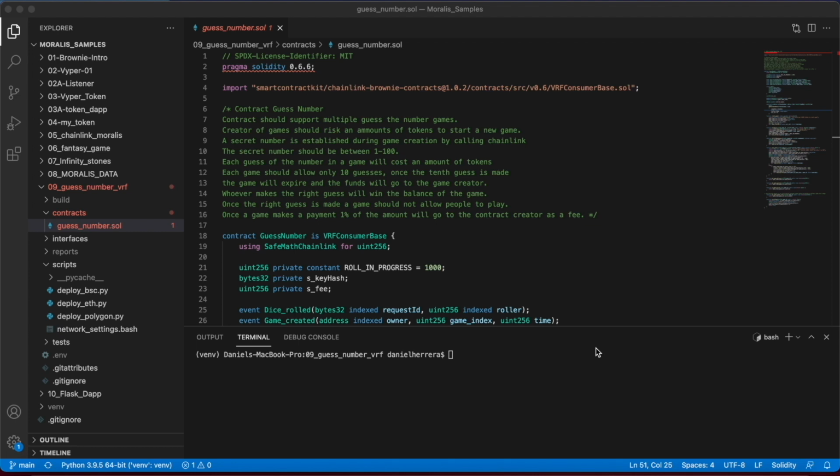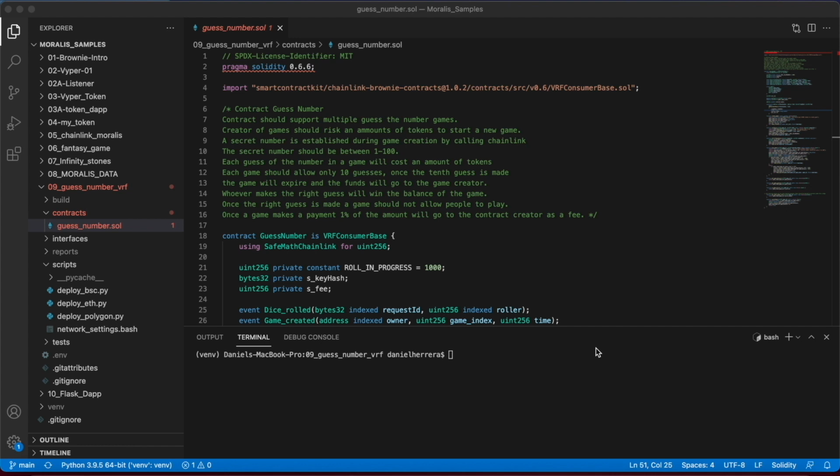Today we are going to do something very interesting but that also can be very profitable. We are going to set up our own infrastructure that allows people to create and play guess the number games. This is for educational purposes only, but it can give you an idea for the future if you have any dapp idea. However, regulations are your responsibility. We are just providing information and education.